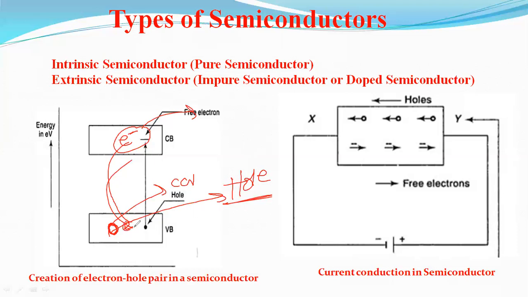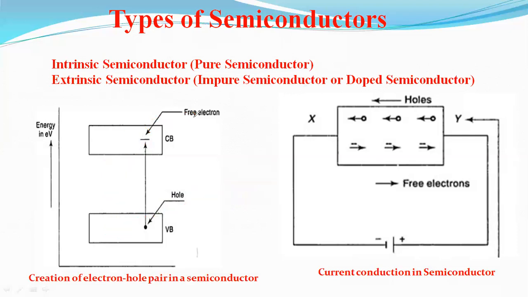This electron tries to jump by applying some energy, in terms of 0.6 or 1.1 something electron volts. This electron jumps from the valence band, and one vacant space is created. This vacant space is called a hole. This is nothing but the electron-hole pair in a semiconductor.